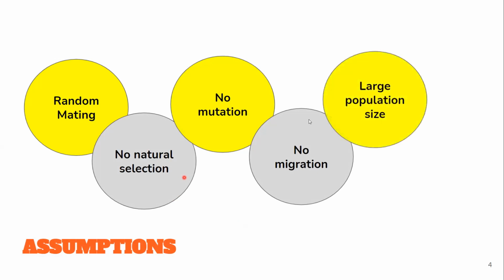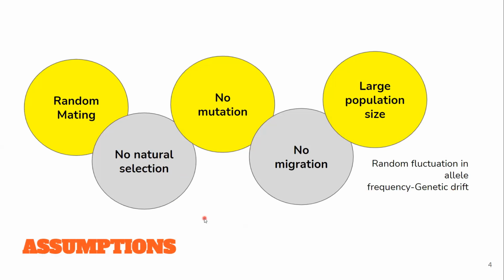And finally, there should be a large population size, because smaller populations are more prone to random fluctuations that lead to genetic drift, that is, loss of a large number of alleles. So these are the five assumptions. If they are all met, we can apply the Hardy-Weinberg law.